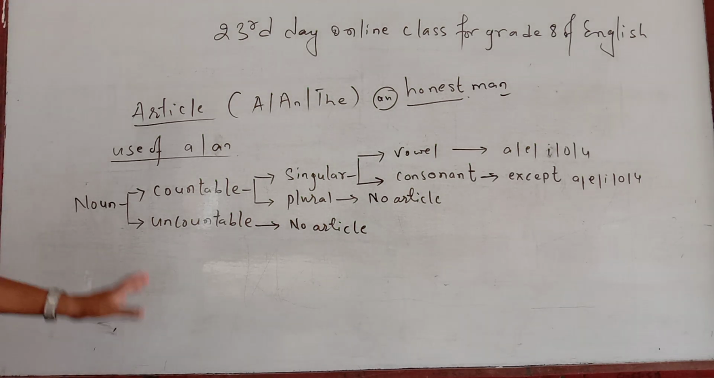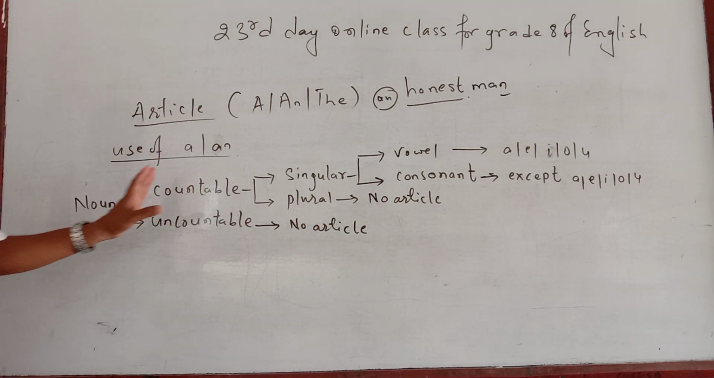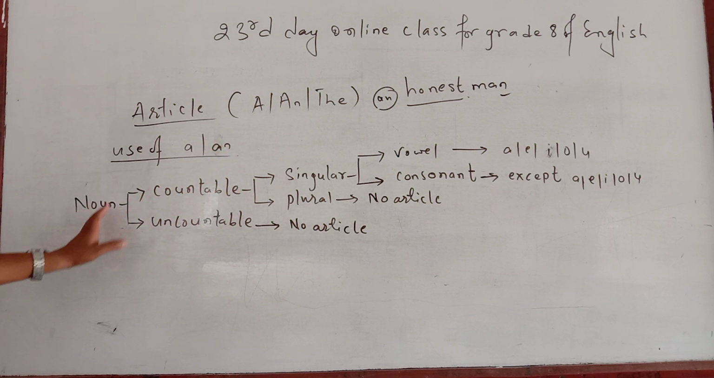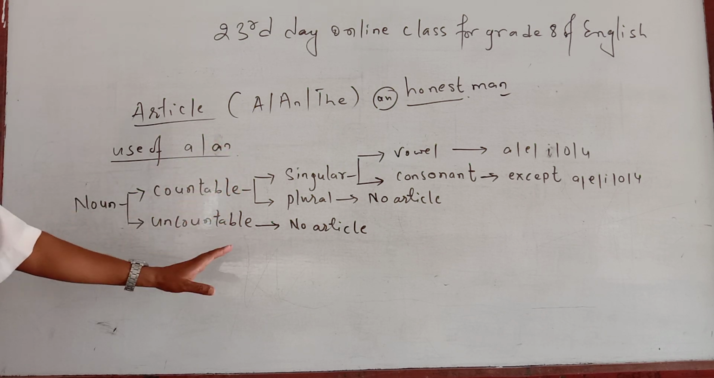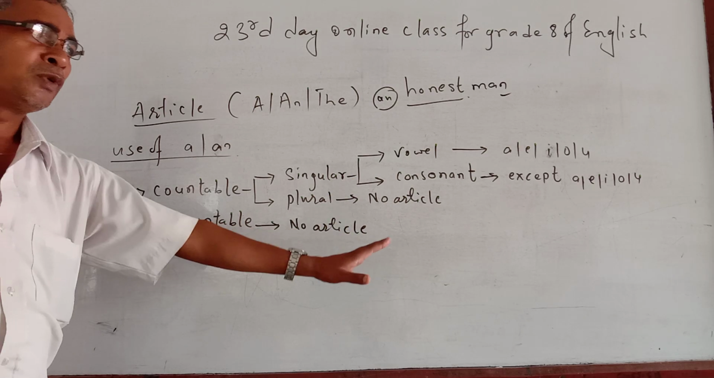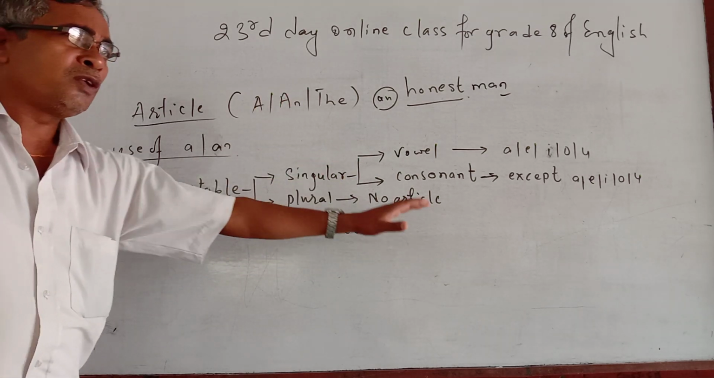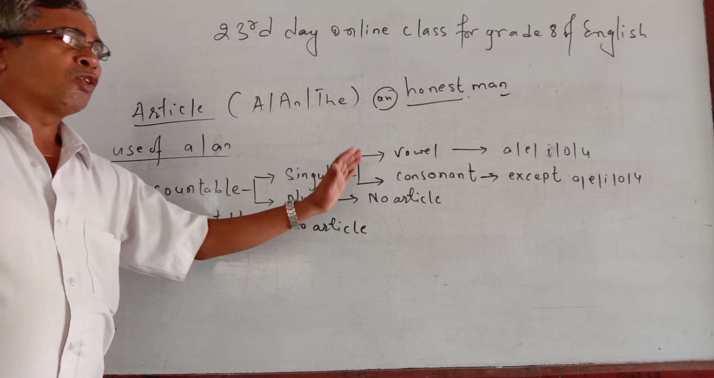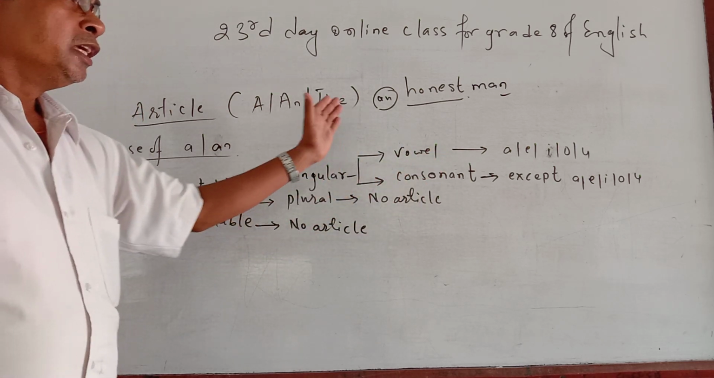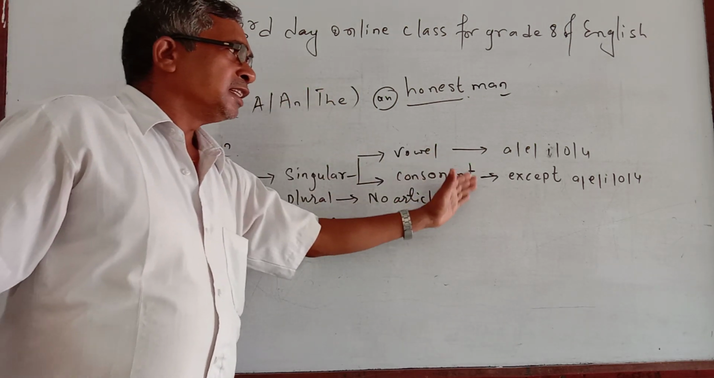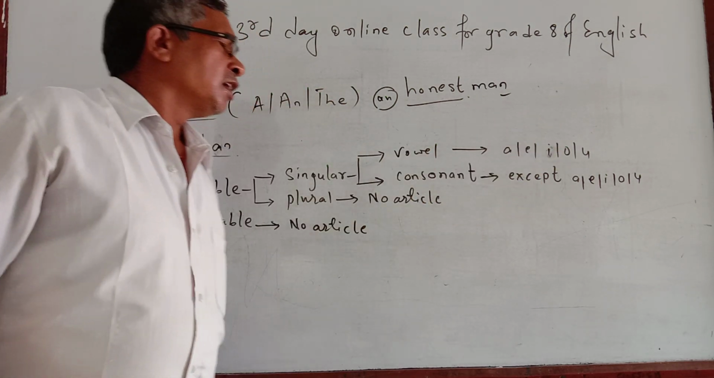So finally, on the 23rd day, it will be clear that while using a and an, a noun will be of two types: countable and uncountable. If uncountable, no article. If countable, then you watch whether singular or plural. If plural, no article; if singular, go one step ahead. If there is a vowel sound, then generally we use an. If there is a consonant sound, then we use a.